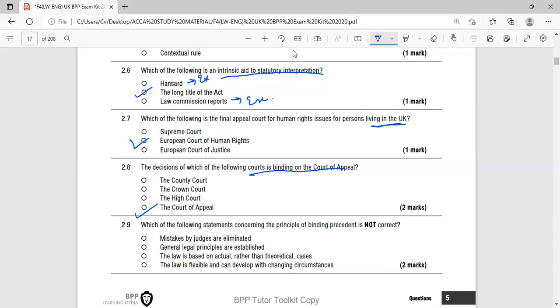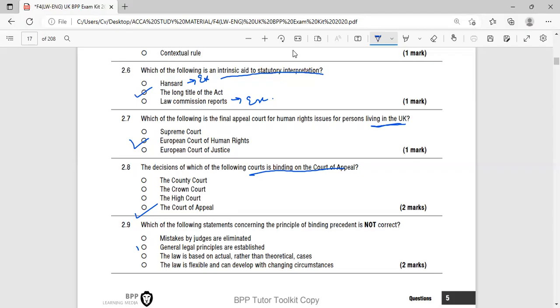The principle of binding precedent is not correct. Mistakes by judges are eliminated: this is incorrect, because mistakes by judges can never be eliminated. The other options are correct statements concerning binding precedent. We can follow general legal principles that are established as a binding precedent.